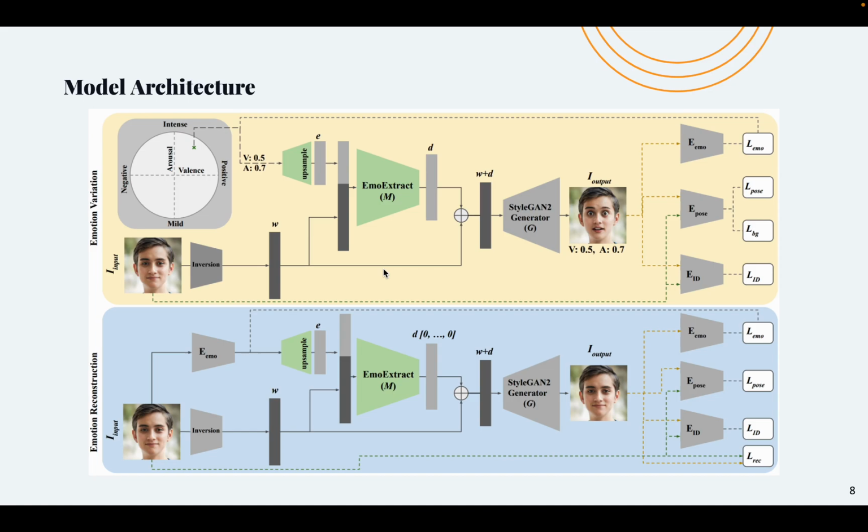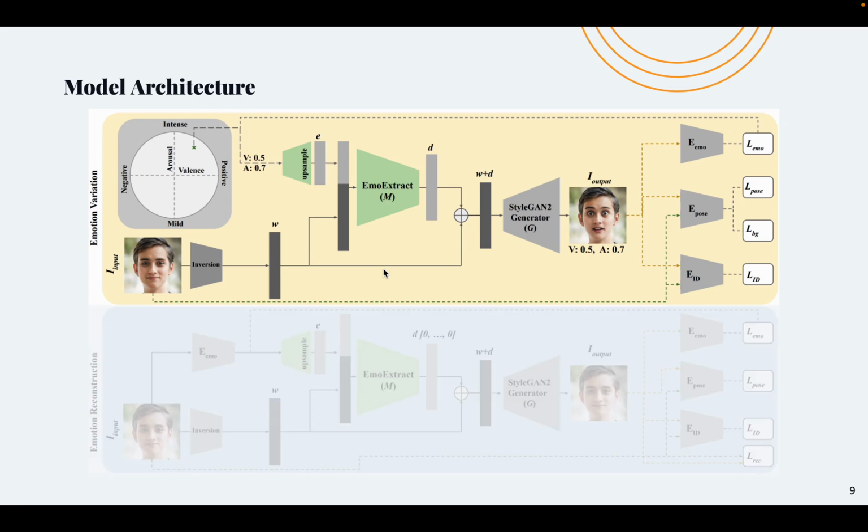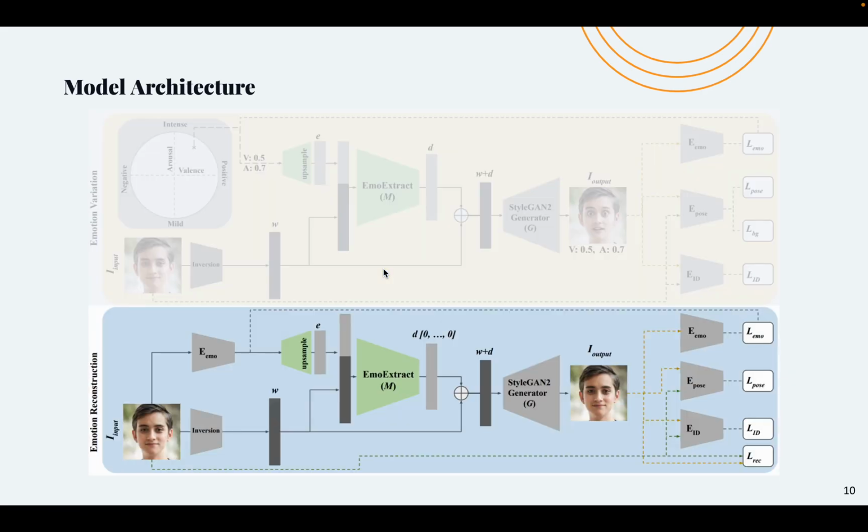Here's our model architecture. To train EmoExtract, we have 2 steps. The first step is emotion variation. We have an input image and a target valence and arousal that are random, and what we want is an output image representing the exact same person with the same background but with the desired valence and arousal that we chose randomly. In the second step, we don't have the random valence and arousal.